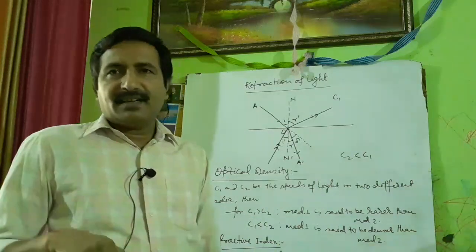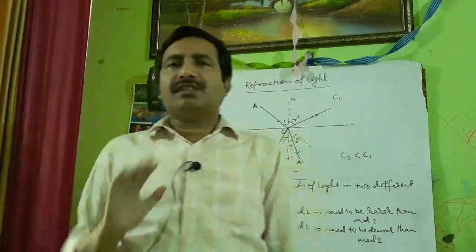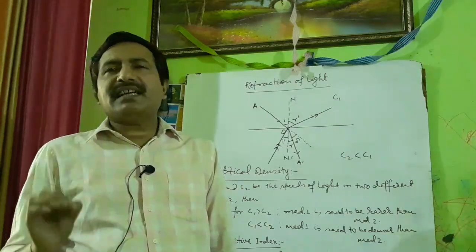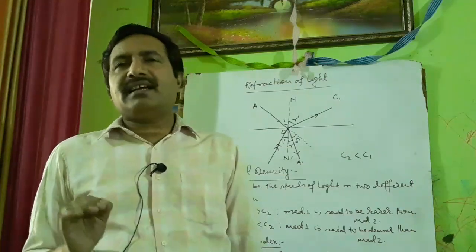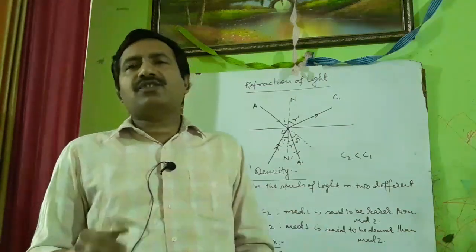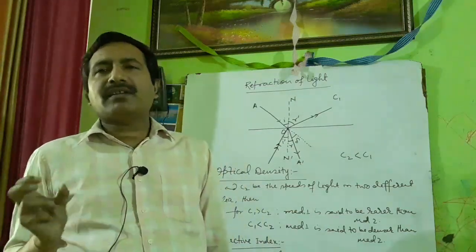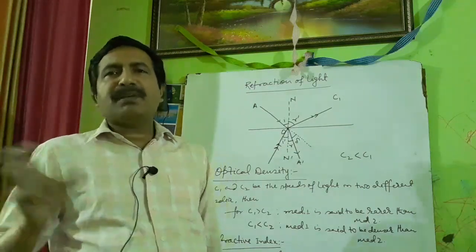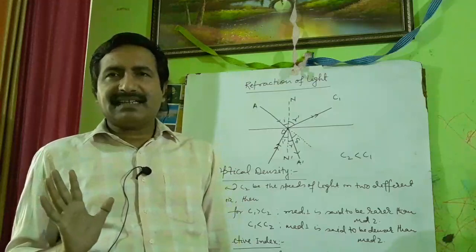Even for air it is 1.003. But generally we take the refractive index of air as equal to that of vacuum, 1, for simple calculations. To simplify the calculations, we take it like that. Is it clear?